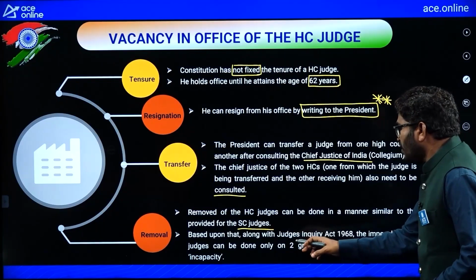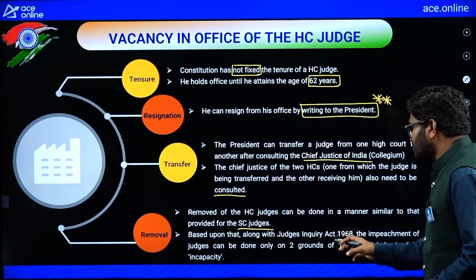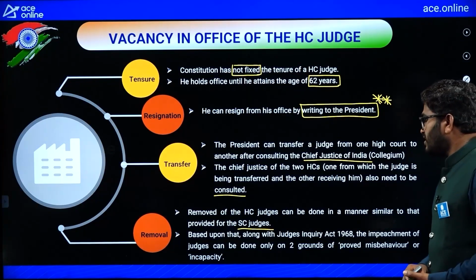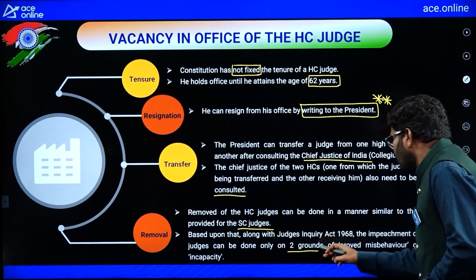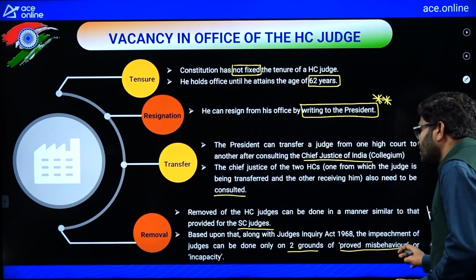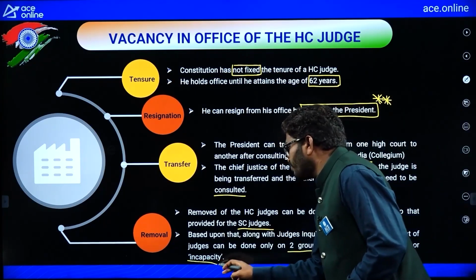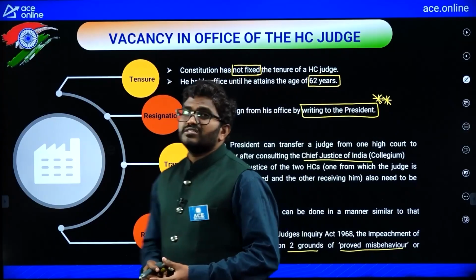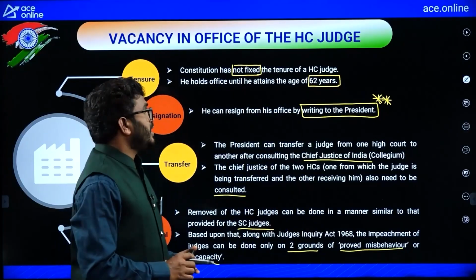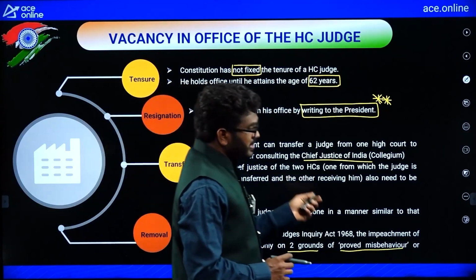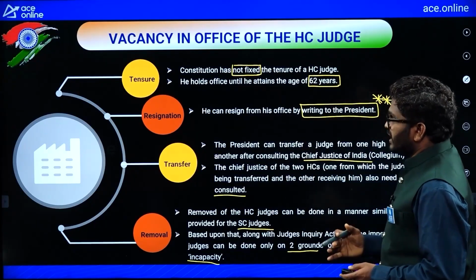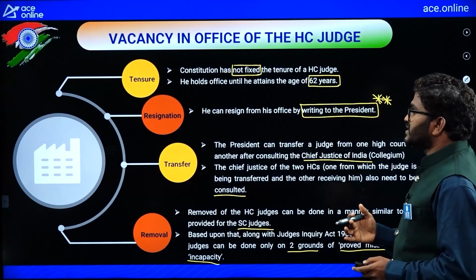Along with the Judges Inquiry Act 1968, impeachment can be done on two grounds: proved misbehavior or incapacity. This is the basic information about vacancy, tenure, resignation, transfer, removal.